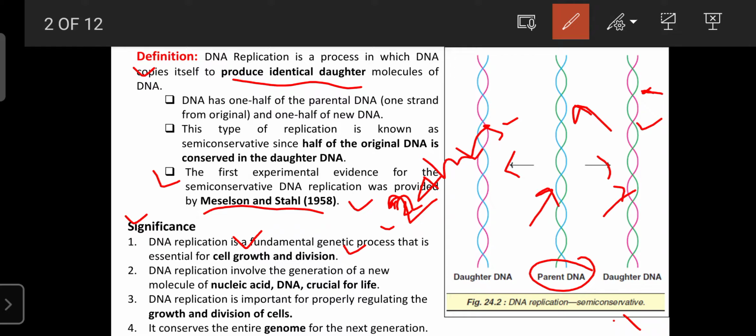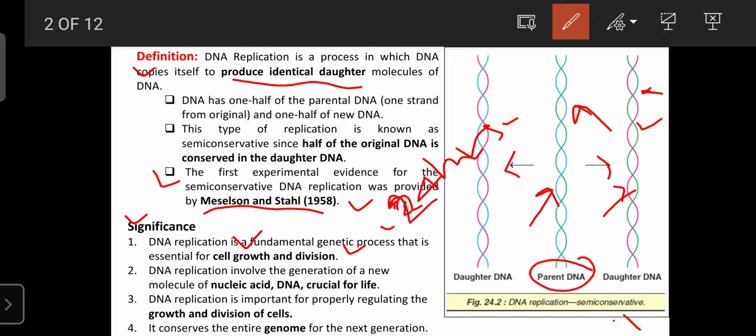It becomes aged, so there is a need to remove that cell and replace it with a new cell. Then also they require new cells, and new cell synthesis mainly depends upon protein synthesis. Protein synthesis mainly depends upon the number of DNA.